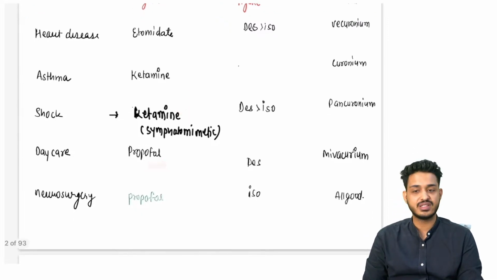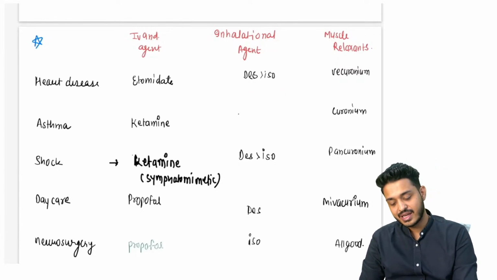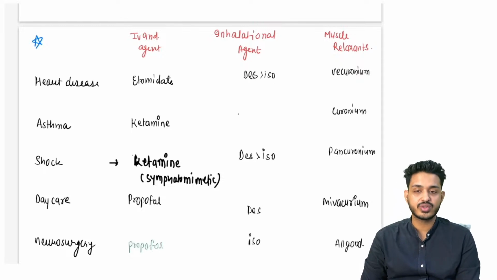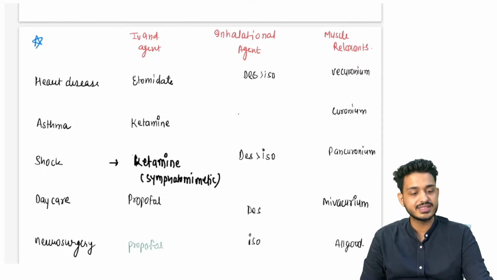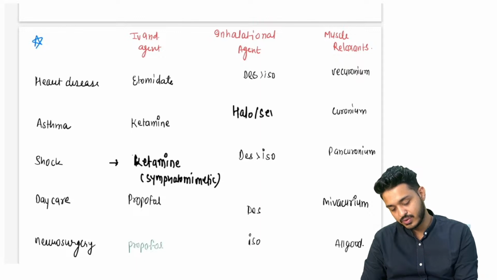Daycare surgery, agent of choice is going to be propofol. Neurosurgery, even the agent of choice is going to be propofol. In the inhalational cases, heart disease, desflurane and isoflurane we have discussed. In asthma, what is going to be utilized? In the cases of asthma, what we are going to use? Asthma के लिए क्या यूज में लोगे? We can use halothane, we can also use sevoflurane.